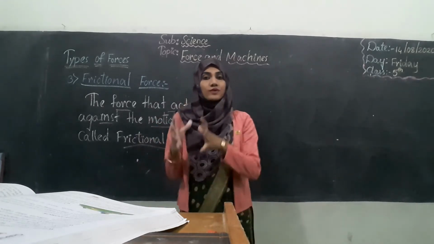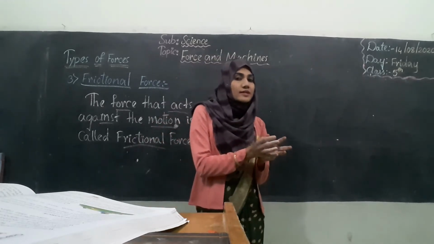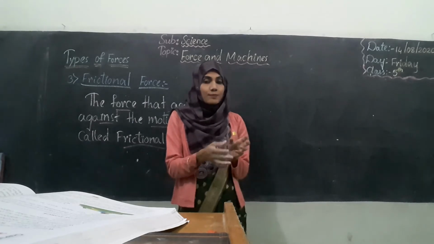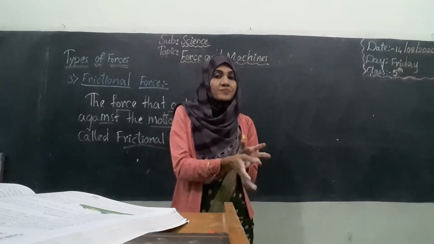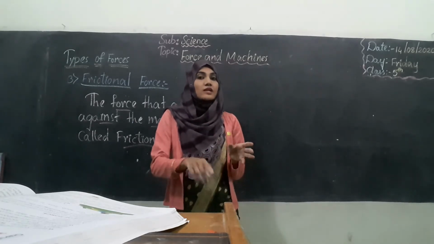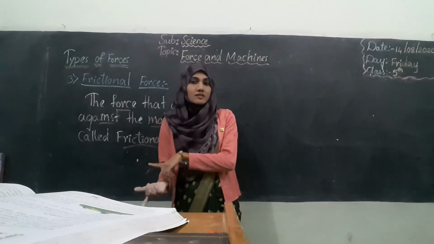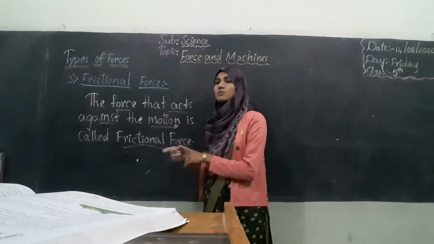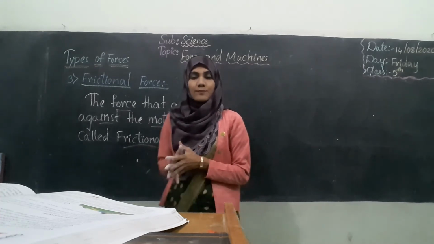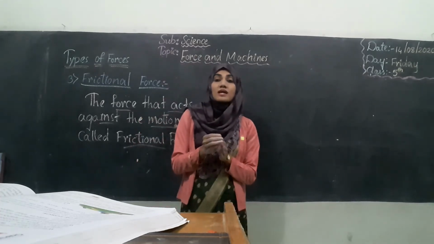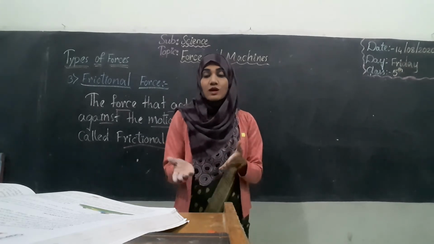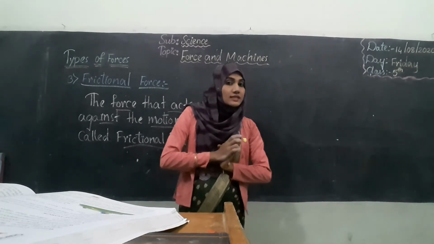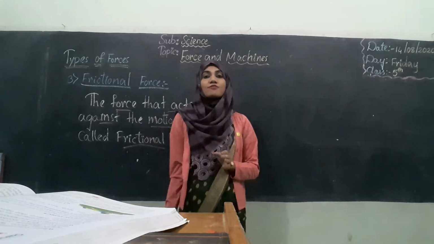One object will be moving to one side, but if we are applying a force in certain situations, then the other object will move towards the other side. That force is called frictional force. This can be better understood by taking an example. For example, rubbing of our hands to create heat is an example of friction.